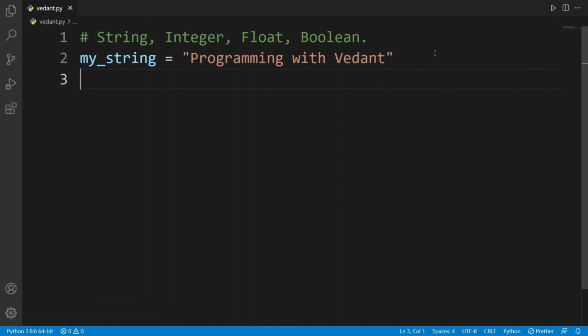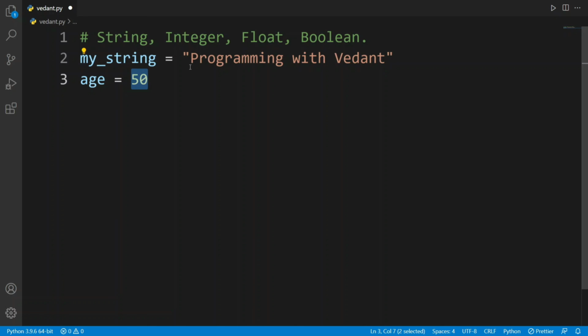The best example for integer is age. If I create age equal to 50, then age is the variable which has 50 as a value, and this 50 value is a data type. The 50 value's data type is integer. Integer can consist of negative or positive numbers, and the number should not be a decimal. You can only pass whole numbers in an integer.